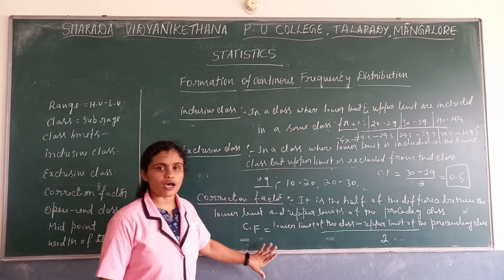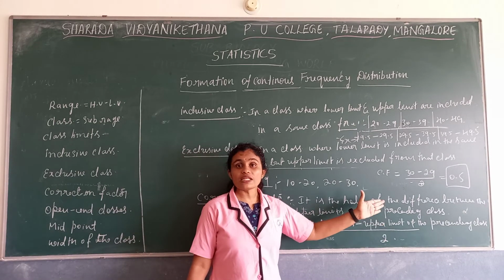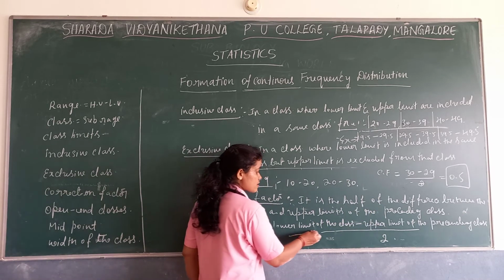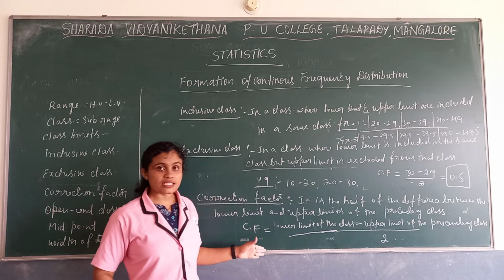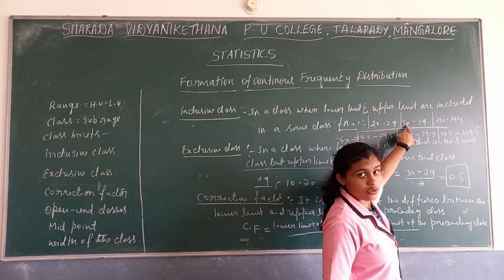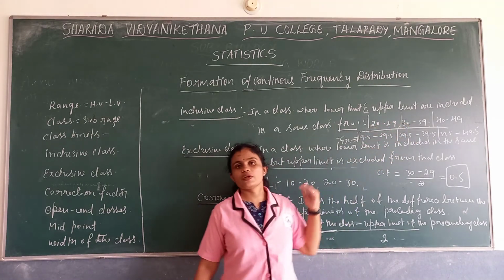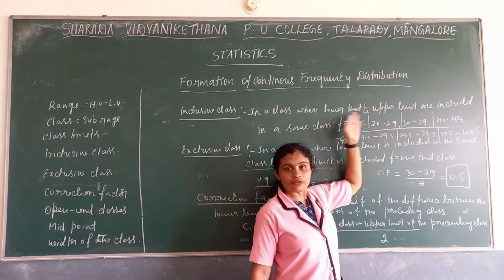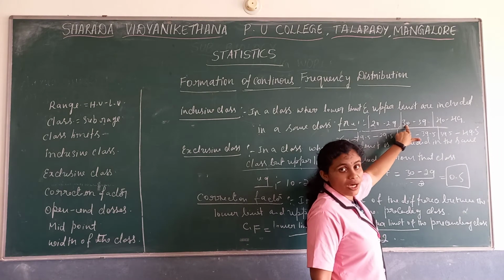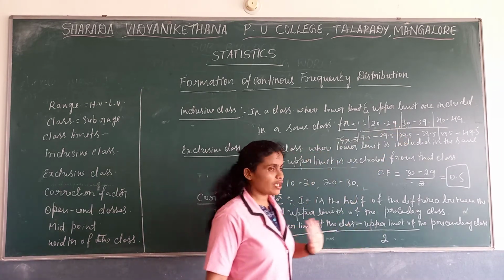So what is the formula? The formula is: lower limit of the class minus upper limit of the preceding class, divided by 2. Please take down these things. We need to take the second class because we need to have the previous class. If we take the first class, we don't have any previous class. So: lower limit of the class minus upper limit of the preceding class, that is the upper limit of the previous class, divided by 2.